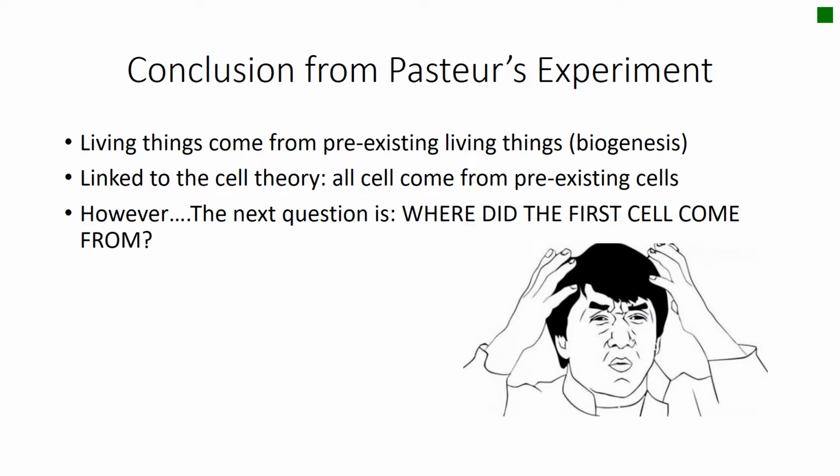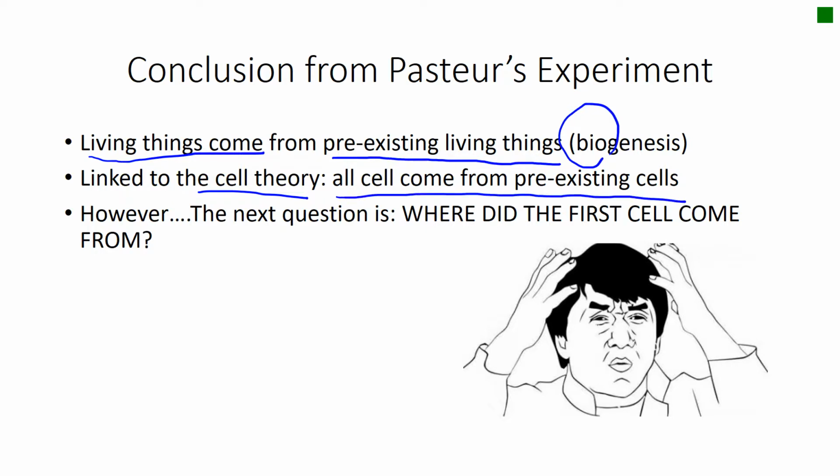So this is the conclusion from Pasteur's experiment. Once again, I have to repeat that. Living things come from pre-existing living things, or now the theory is called biogenesis. If we talk about this concept in the language of cell theory, I hope you still remember this point from the cell theory: all cells come from pre-existing cells, right?